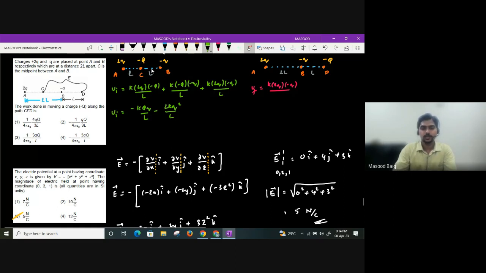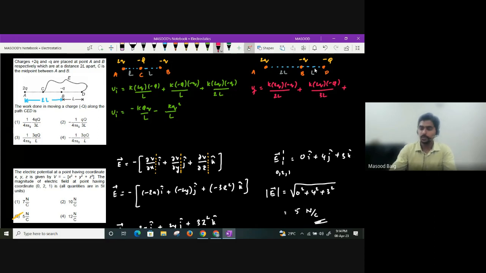What is separation between A and B, guys? It is 2L. So what will I get here? KQ square by L you will get. Okay. So K into 2Q into minus Q divided by, how much is separation here, beta? 2L. Plus between A and D now. K into 2Q into minus Q divided by 3L, beta.